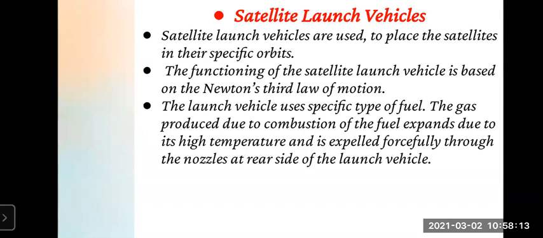Right. The functioning of the satellite launch vehicle is based on Newton's third law of motion. So whatever the function we are going to see now about this whole, it is based on Newton's third law of motion. The launch vehicle uses specific type of fuel. The gas produced due to combustion of the fuel expands due to its high temperature and is expelled forcefully through the nozzles at rear side of the launch vehicle. Now see what is given here. Whatever the launch vehicle is there, it uses a specific type of fuel. So we'll see how the fuel is used in the launch vehicle.